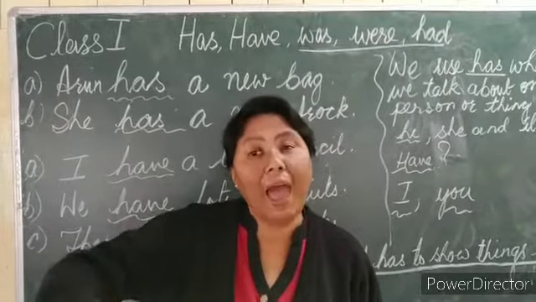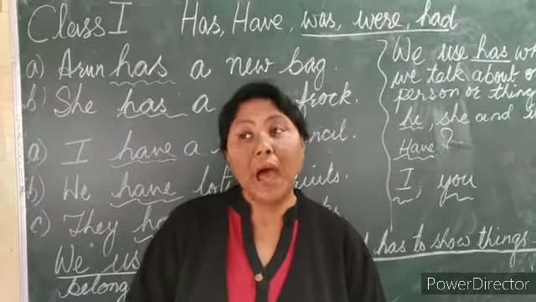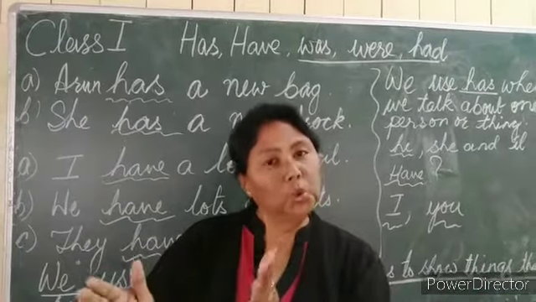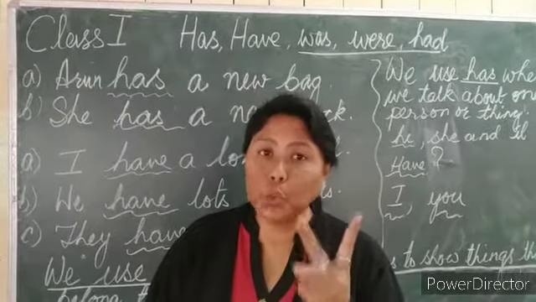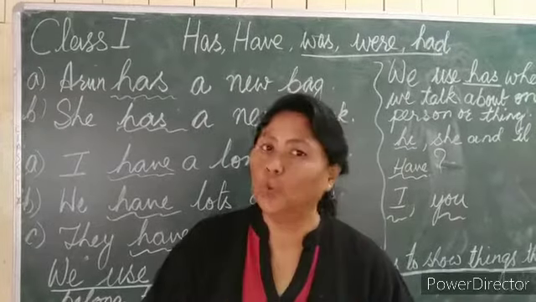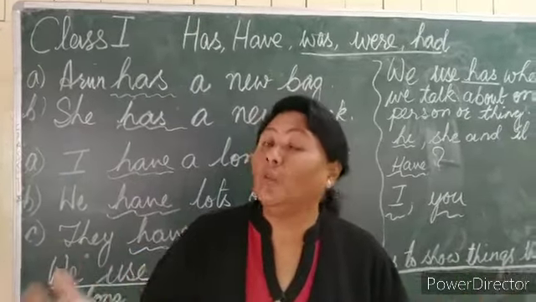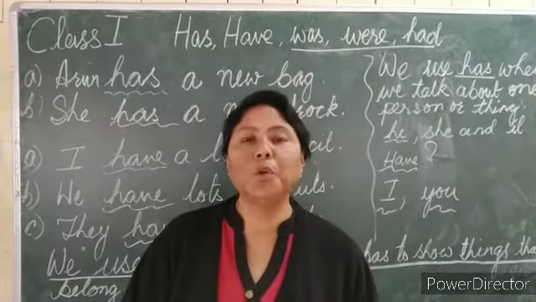So she has a bucket. Now if I say Kamla and Usha have buckets, I'm talking about two ladies. It becomes plural. So then what do we have to use? We have to use have. We are not going to use has.